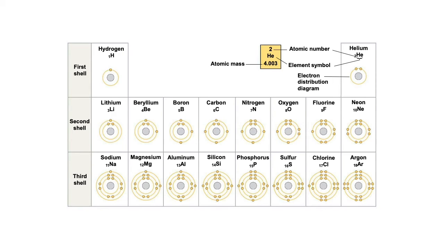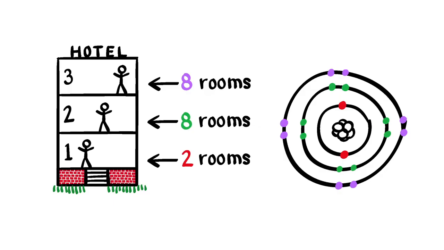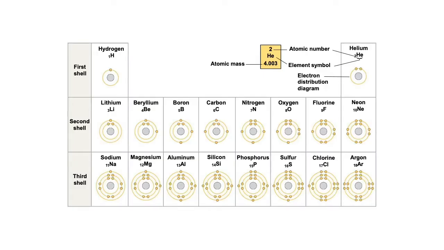So now it's like our hotel, the bottom floor is booked, the second floor is booked. So now we have a third floor that has 8 rooms. We're going to start putting guests on the third floor. So sodium has 1 electron in the third shell. Magnesium adds a second electron in the third shell. Aluminum has 3, silicon has 4, phosphorus has 5, sulfur has 6, chlorine has 7, and argon has 8. So that entire outer shell is filled with electrons.